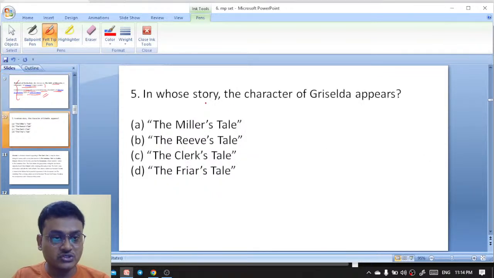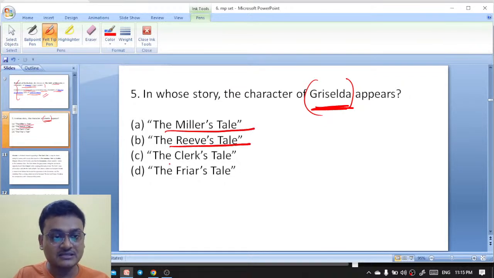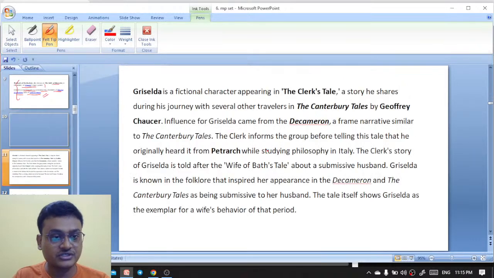In which story does the character of Griselda appear? The Miller's Tale, the Reeve's Tale, the Clerk's Tale, the Friar's Tale. So here the character Griselda appears in the Clerk's Tale. So C is the right option here.